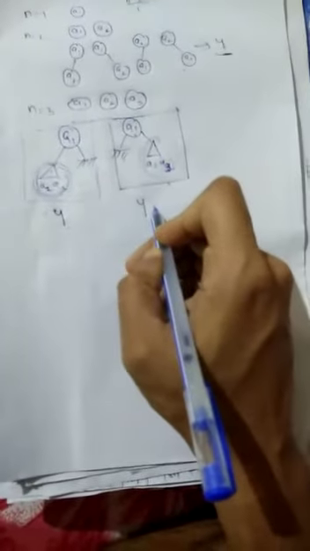Then how many trees are possible using A2 and A3 on the left side? Total 4. Okay. Similarly, if A1 is there and the left side is null and on the right side I am giving A2 and A3, how many possible combinations are there? 4 possible combinations. That means if you create the tree like this, A1 as root and A2 and A3 on the right side, total 4 possible combinations are there.